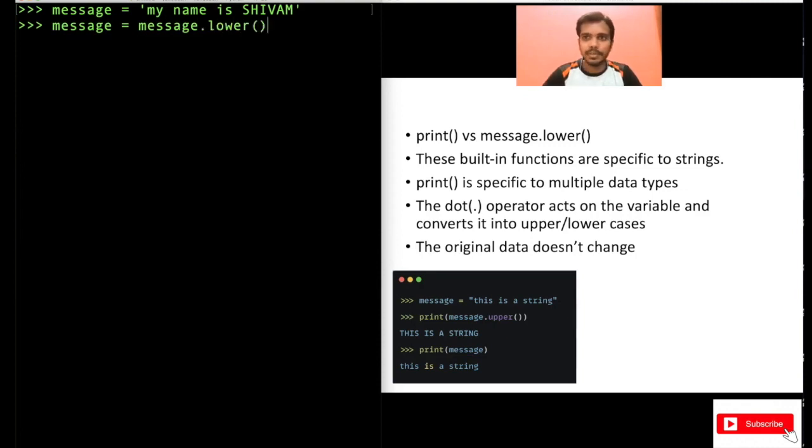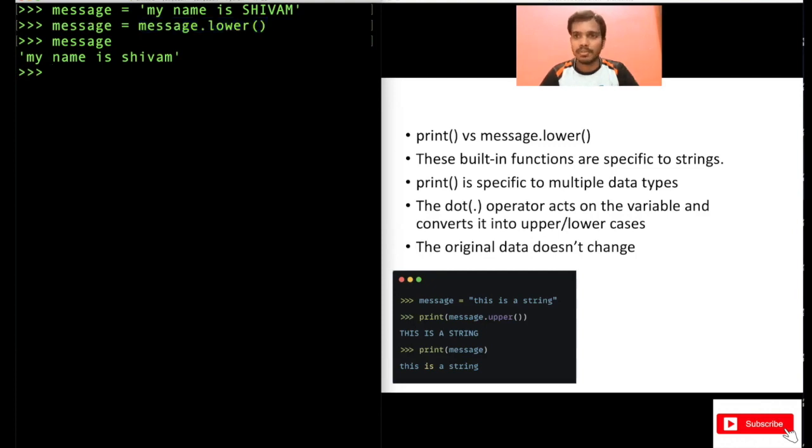Now what this will do is actually change the data in this message, because you are overwriting the data in this variable message. So if you do this, press enter, print message now. See, now the value in the message got changed, right? So if you want to make a permanent change to the value, do something like this. Use the function and assign this to the variable name. This way you can change it.